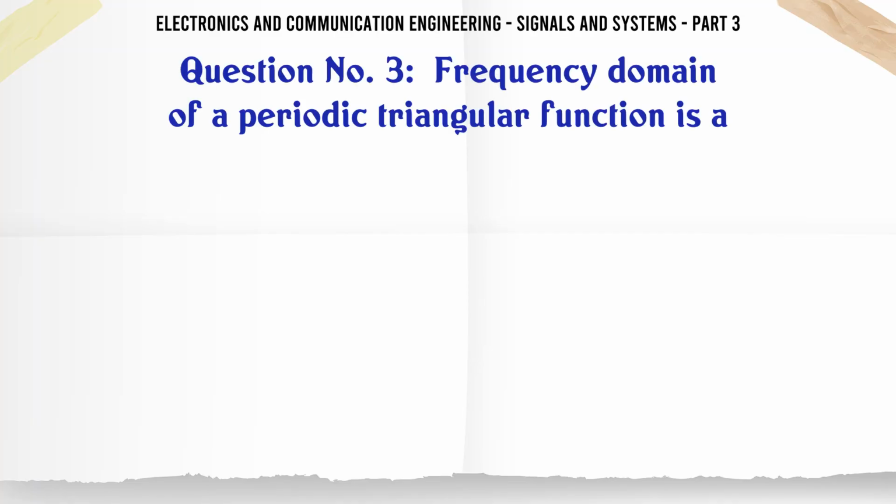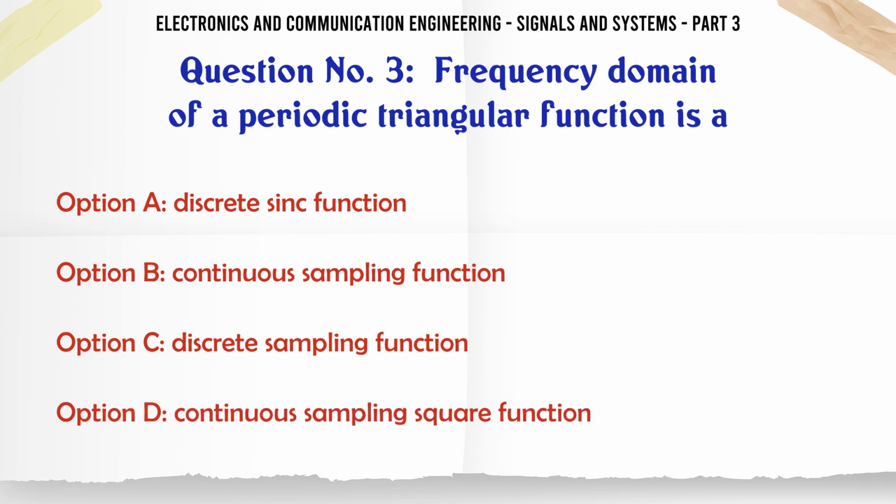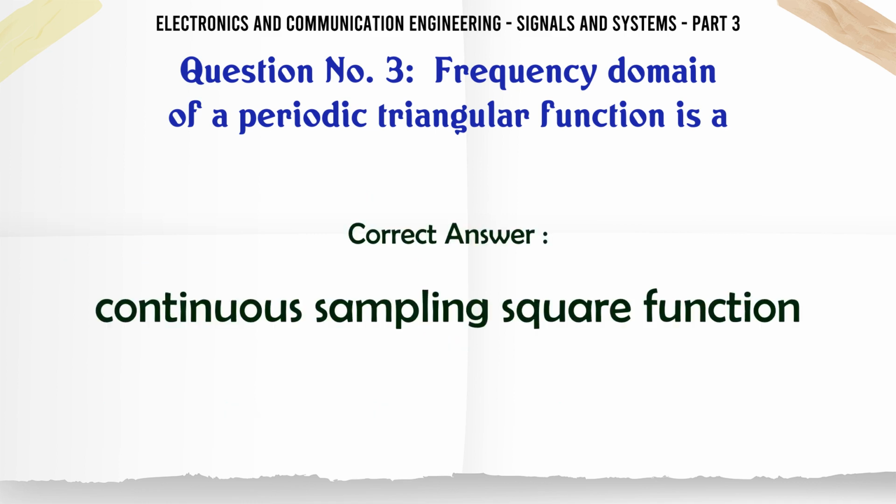Frequency domain of a periodic triangular function is: A, discrete sinc function; B, continuous sampling function; C, discrete sampling function; D, continuous sampling square function. The correct answer is continuous sampling square function.